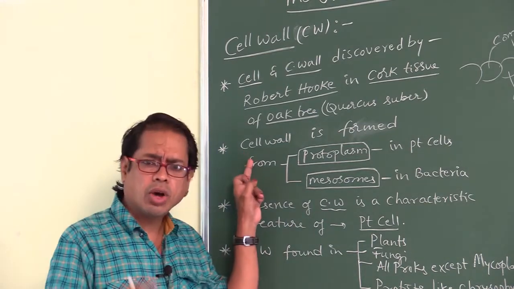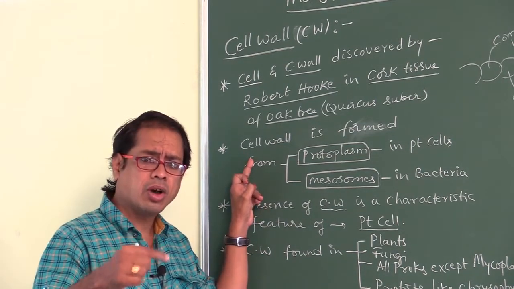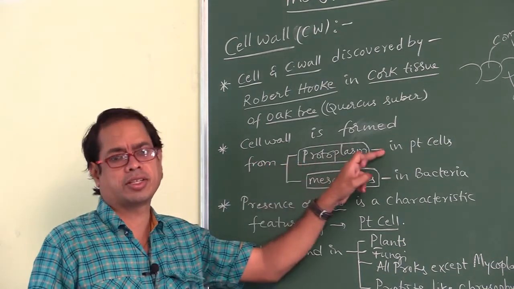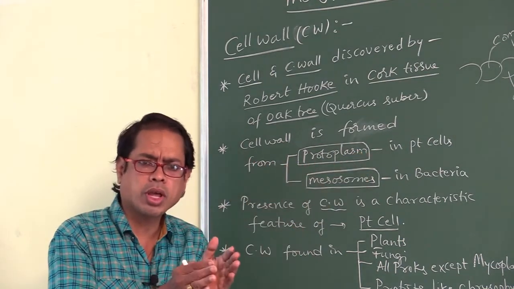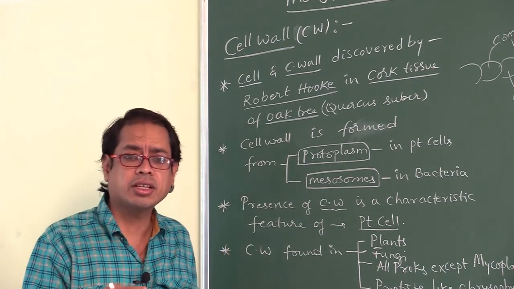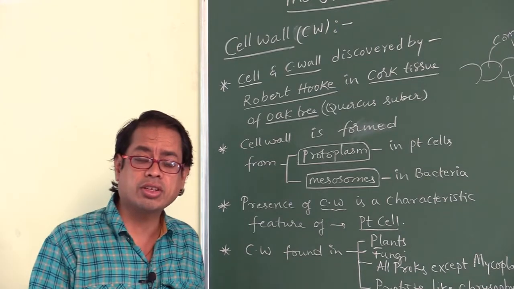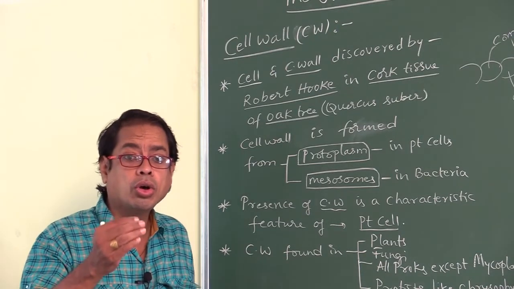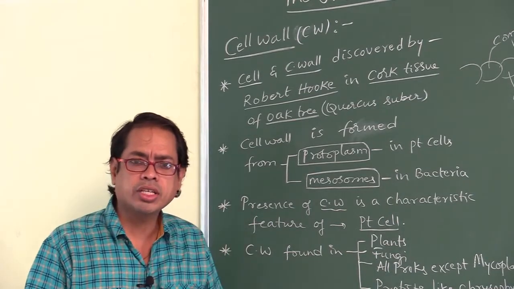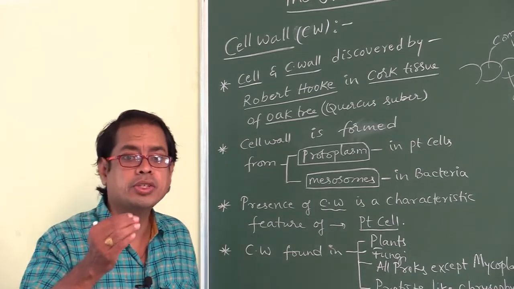Cell wall is formed from protoplasm in plant cells. Where is the cell wall synthesized? From protoplasm. Whereas in bacteria, the cell wall is formed from mesosomes.